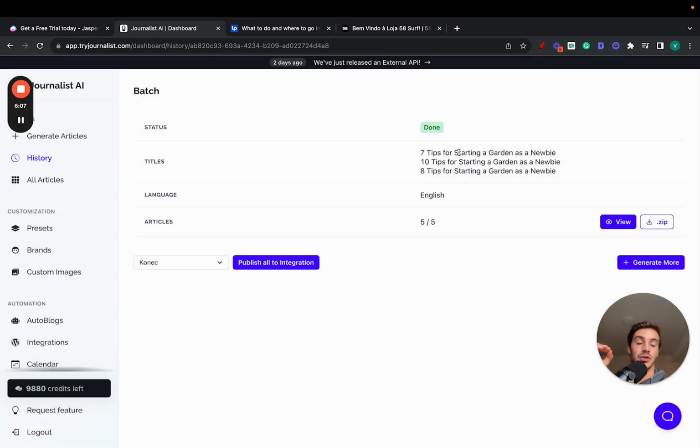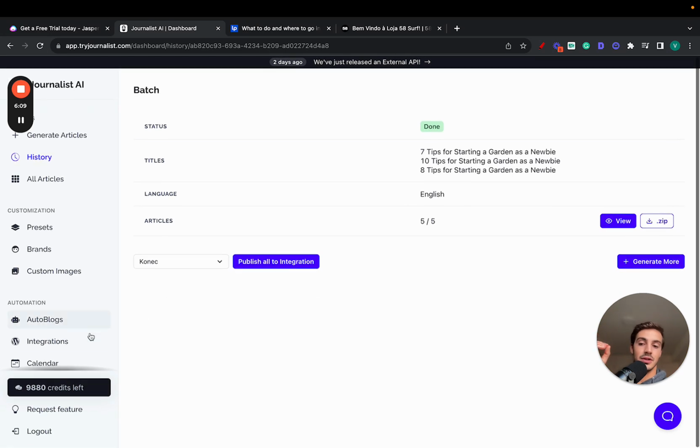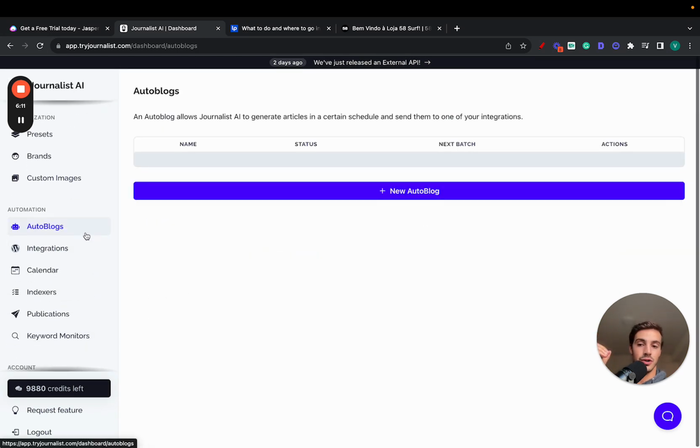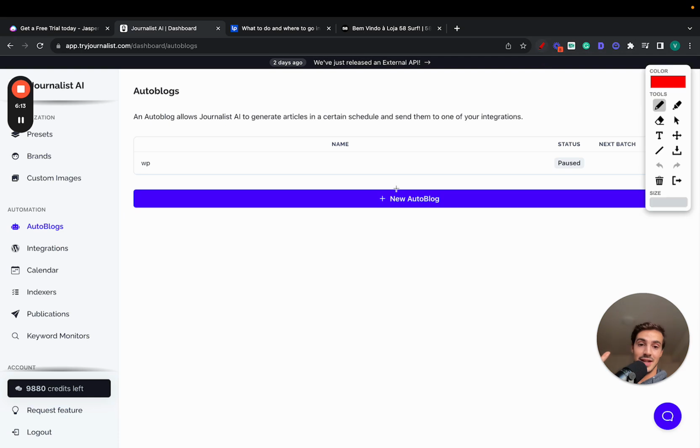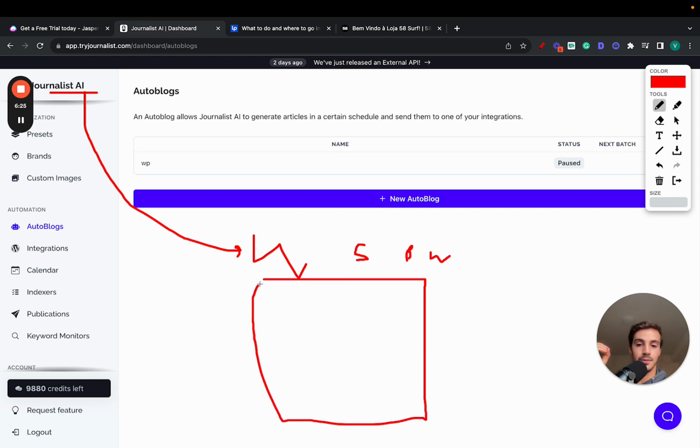And before I show you how to generate articles with this, let me show you yet something else, which is the auto-blog feature. And what this does essentially is you connect Journalist AI with your integration. Again, your integration could be your WordPress site, Shopify, Blogger, Webflow, any integration, right? And what Journalist does, let's say this is your blog or this is your site, Journalist generates, plus it publishes content on autopilot to your site, right?